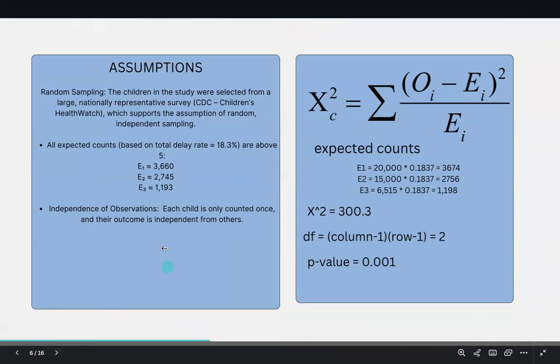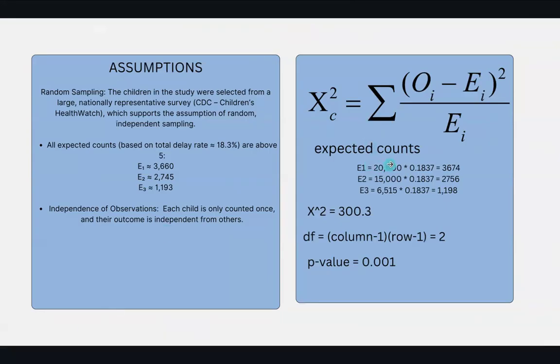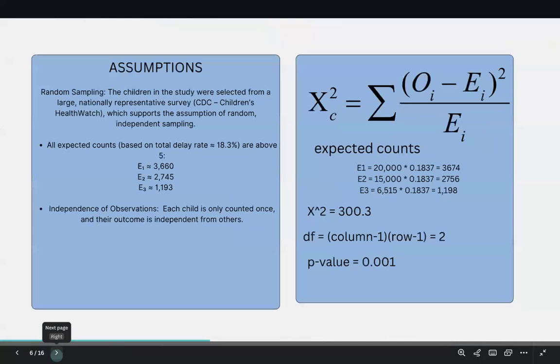So this is the formula we used. We got the expected count for the first one as 3,674, for the second 2,756, and the third one as 1,198. So we got our chi-square as 303.3, our degrees of freedom as 2, and our p-value as 0.001 after inputting all of this into the calculator.